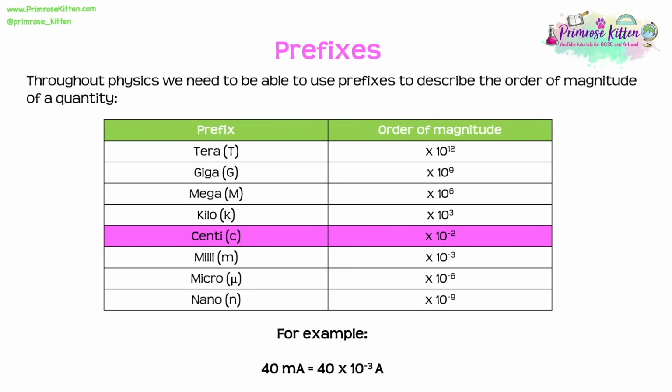An example of how we might use this in practice is if we're told that we have 40 milliamps, for example, but we need to calculate something using that value, we will need to rewrite it in just amps. So in place of the m for milli, we write times 10 to the minus 3. So 40 milliamps is equal to 40 times 10 to the minus 3 amps. Please do make sure that you get these memorized.